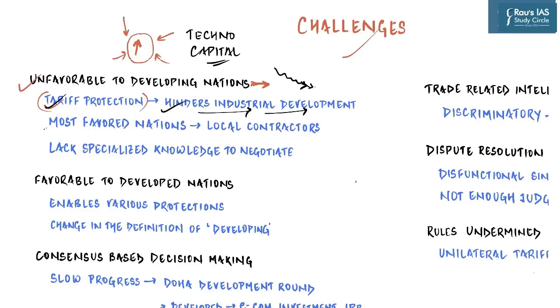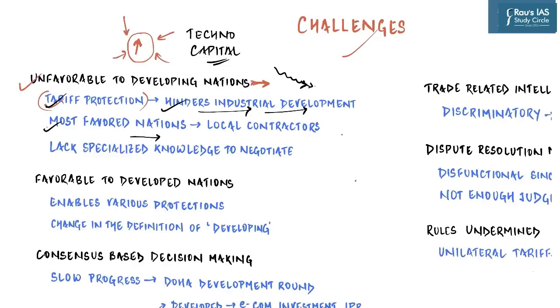The second reason why it is unfavorable to developing nations is the categorization of most favored nation by WTO. Under the WTO agreement, countries cannot normally discriminate between their trading partners. For example, they cannot grant someone a special favor such as a lower customs duty, and if you do it for one, you will have to do it for others as well. So what does that mean? That means that if India is providing special treatment to a third country A, it will have to provide the same treatment to a company from USA, a company from China.